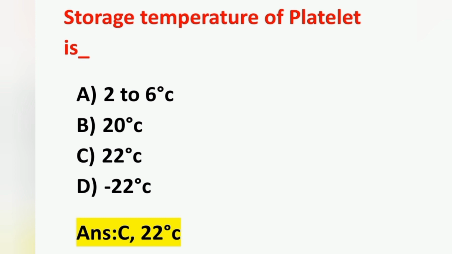Platelets can be stored at room temperature, or at a temperature of 22 degrees Celsius. Platelets can be stored up to 5 days at 22 degrees Celsius, okay, or room temperature, and a packed platelet consists of 50 to 60 ml. Okay, this is also an important point, 50 to 60 ml.